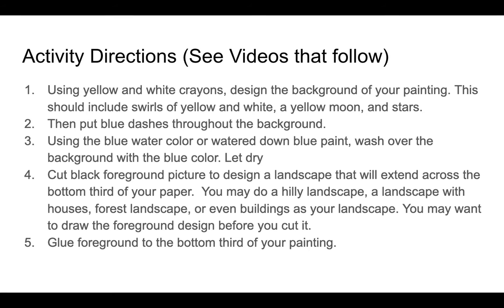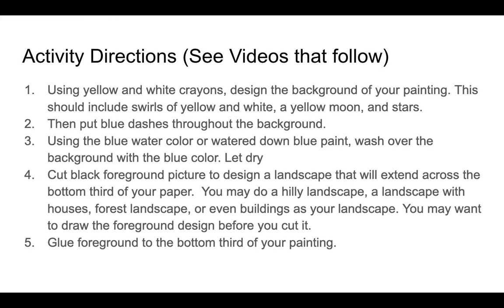Here are the directions. There are some videos that follow that are going to help you through each step, but using the yellow and white crayons, you're going to design a background of your painting. That'll include swirls of yellow and white and a yellow moon and some stars, and then put blue dashes throughout the background. I'm going to show you that in a minute, and blue swirls too. Using the blue watercolor or watered down blue paint, you're going to wash over the background with the blue color, and then you're going to let it dry.